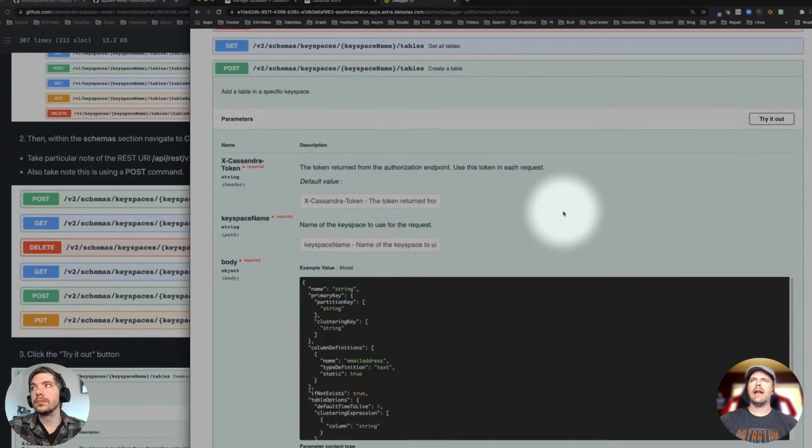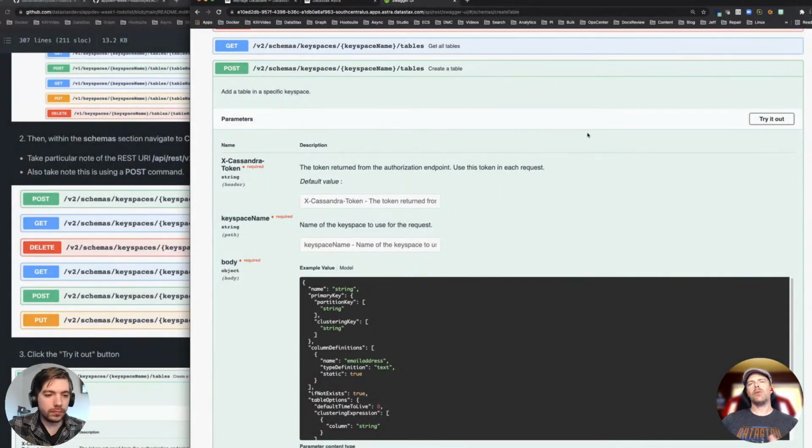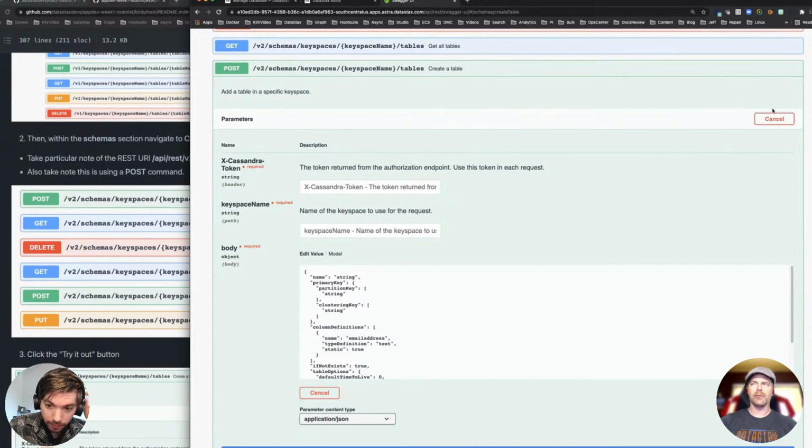What's cool about Swagger is that Swagger is not the REST endpoints themselves. Swagger is actually just a tool that exposes all the REST endpoints and gives you this nice kind of web app that you can use to explore them. So I want to try it out. Notice I clicked on the try it out button over there on the right.